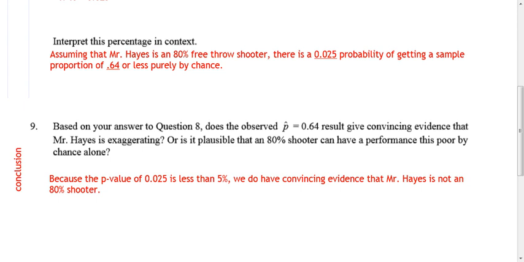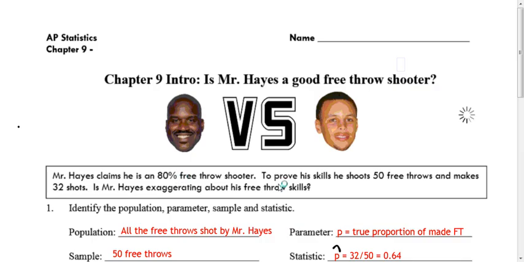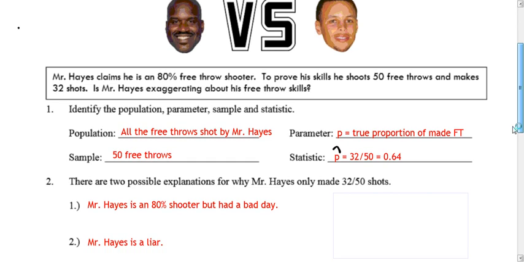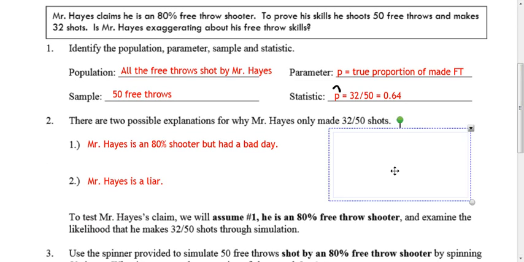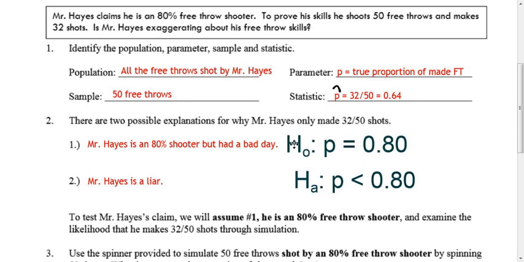Now, there were a couple of questions. Well, first of all, let me cover a couple of things, and then we'll cover some of the questions that were asked. We are going to start calling these things hypotheses. The first one, where we assume that nothing has changed, is going to be our null hypothesis. Nothing, null. It's H sub 0, colon, and then you say that p, the true percentage, is 80%. If that's not true, what do we say? In this case, that Mr. Hayes is a liar, so the alternative hypothesis is that I actually shoot less than 80%.